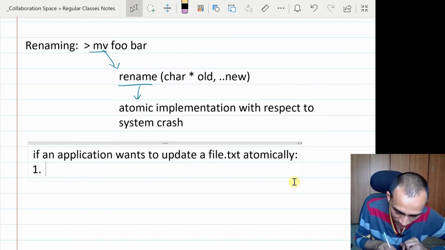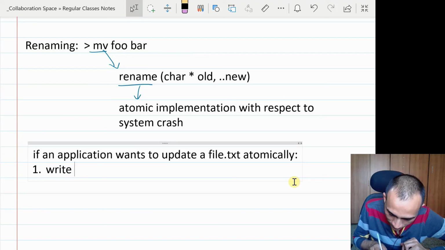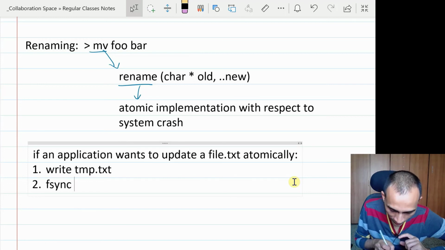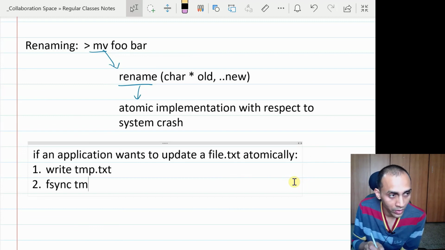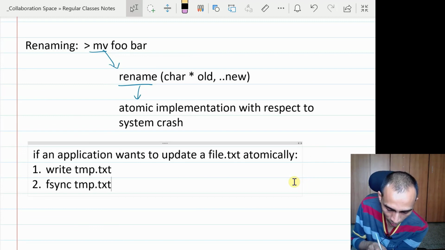As the first step, you will do a write to a temporary file, temp.txt, let us say. Then you will do an fsync on that temp file to guarantee that whatever the new content that you want is actually there on the disk in some location with the file name temp.txt.